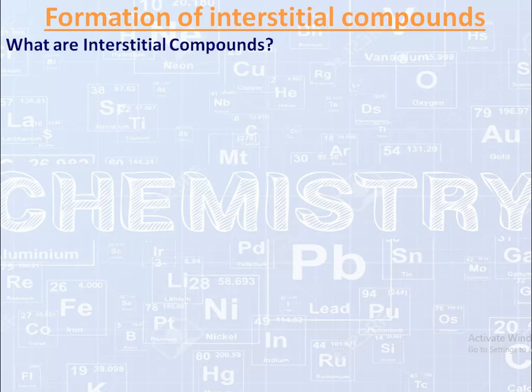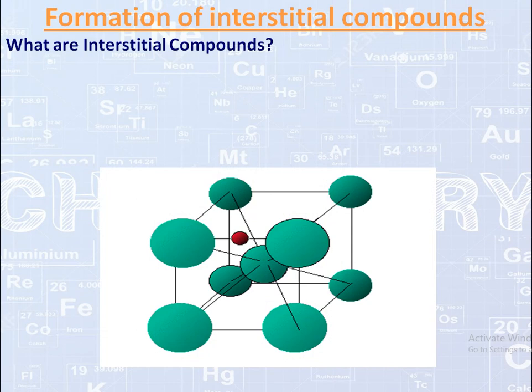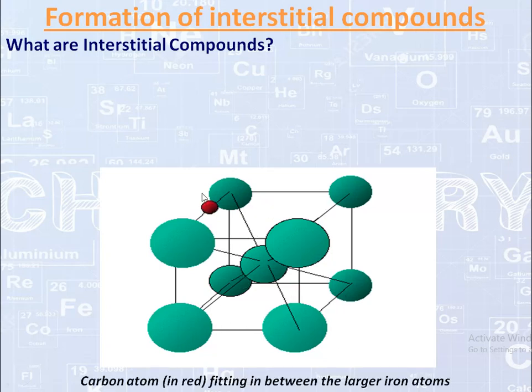So, formation of interstitial compounds. What are interstitial compounds? As we discussed, you can see here in this crystal structure of iron atoms, there is a carbon atom present which got stuck in the void or gap between the iron atoms. So the carbon atom in red color is fitting in between the larger iron atoms.